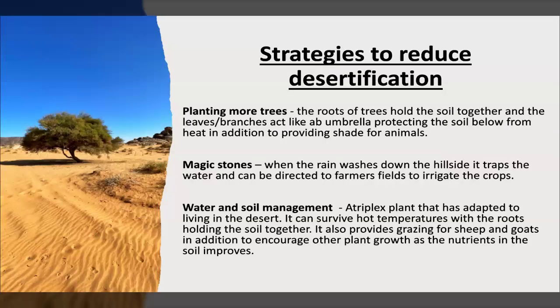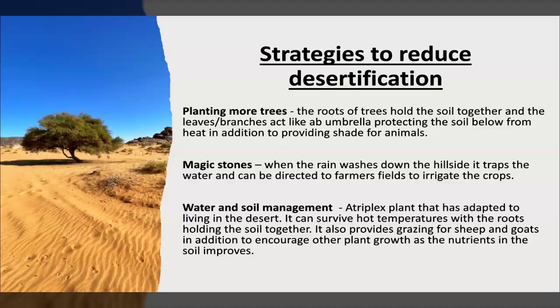And then water and soil management. There is a special plant called an atriplex, which has adapted to living in the desert. It can survive those really hot temperatures because those plants have roots which hold the soil together, so it stops the risk of erosion, but it also provides grazing for sheep and for goats. In addition to that, it encourages other plants to grow because it adds nutrients to the soil, and the more nutrients there is, the less likely it is to erode.